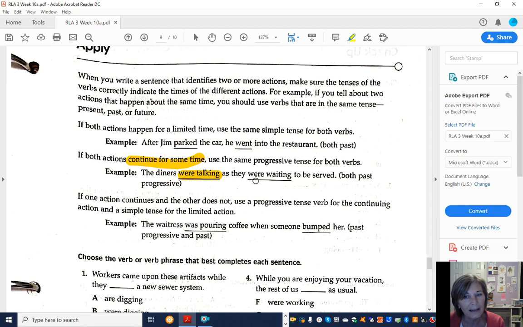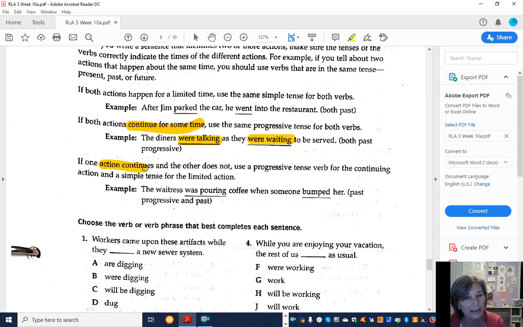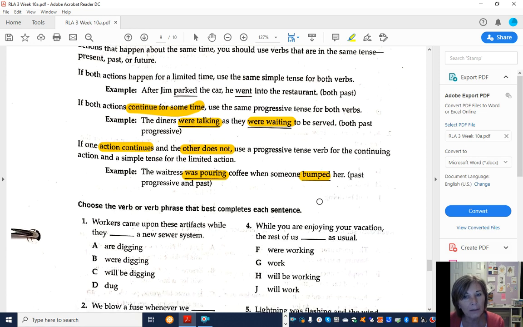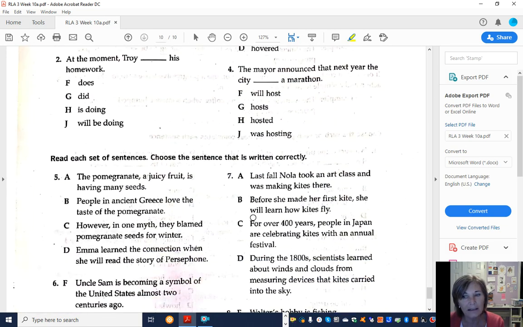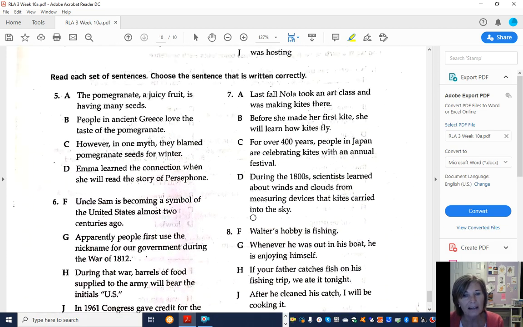The diners were talking as they were waiting to be served. Both are past progressive. But if one action continues and the other does not, you can use different tenses. So for example, the waitress was pouring, that's past, when someone bumped her. That is just regular past. So you can combine them when there's limited action. Okay, so check this out, and then here's another checkup page.